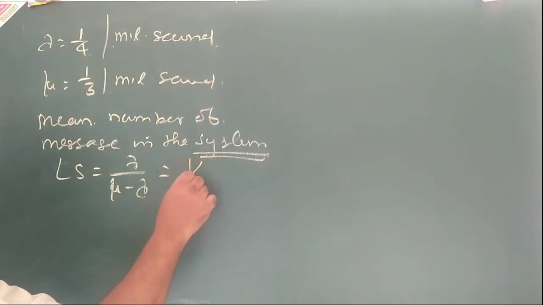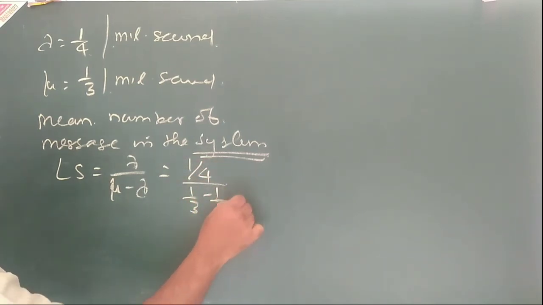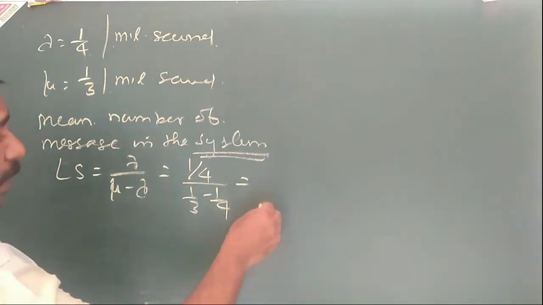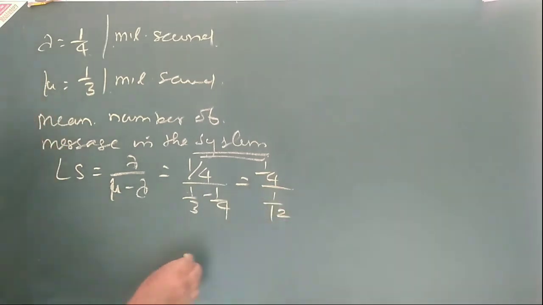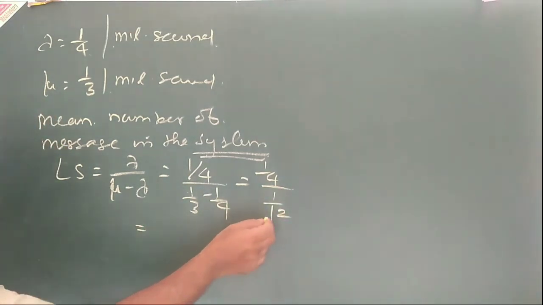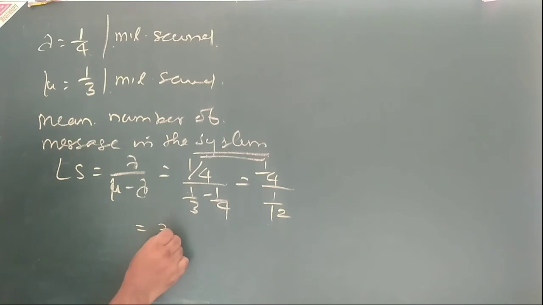So that is 1 by 4 divided by 1 by 3 minus 1 by 4. Taking the LCM, 1 by 4 divided by (4 minus 3) by 12. So the answer is 3 messages per millisecond. Okay, 3 messages.